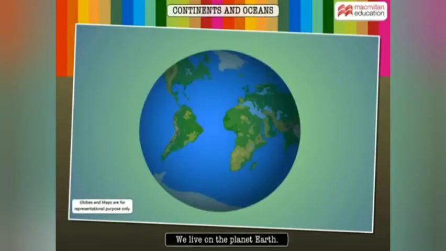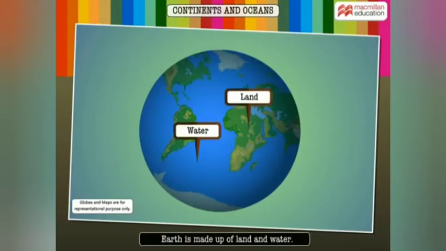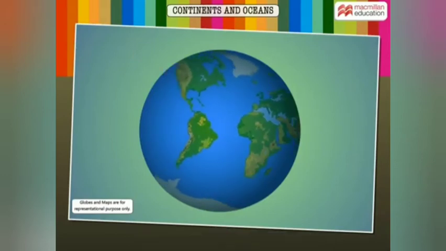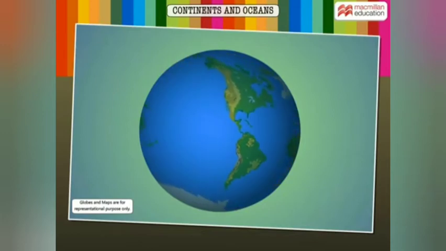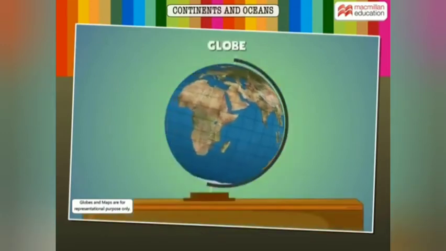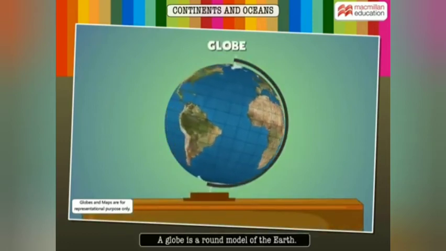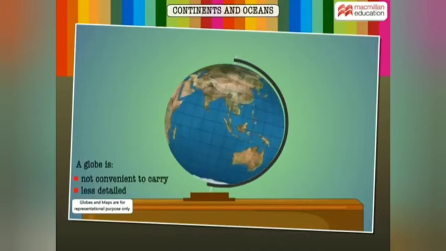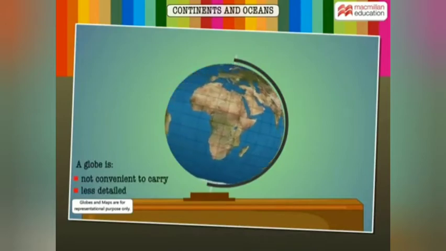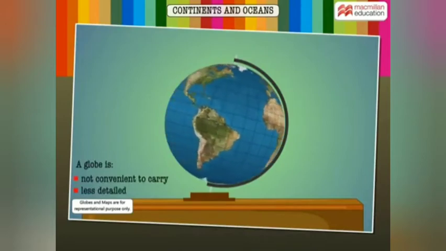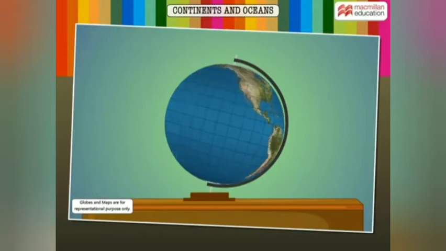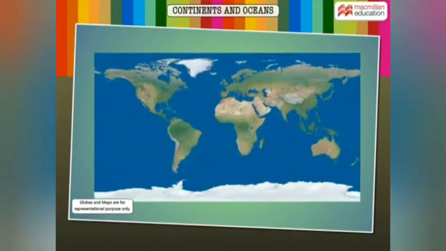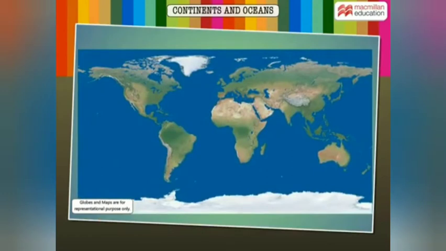on the planet Earth. It is made up of land and water. We get an idea about land and water distribution on the Earth by looking at a globe. A globe is a round model of the Earth. A globe, however, is not convenient to carry and has less details. Thus, we flatten the globe to get a map, like this.